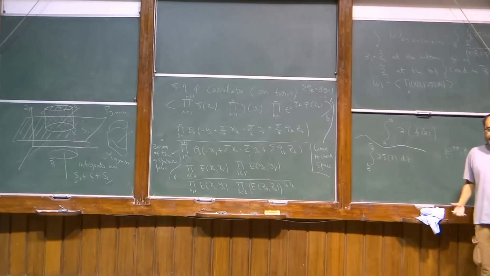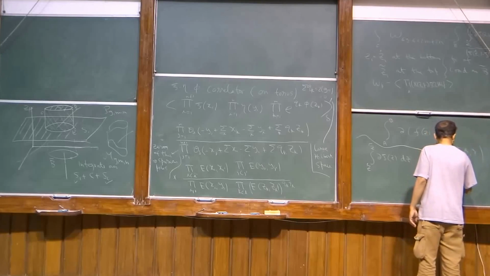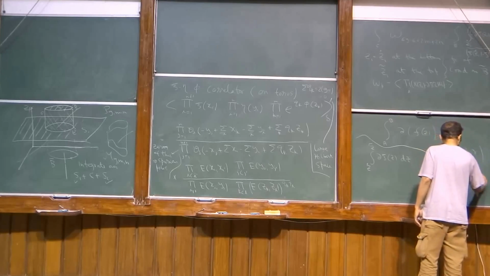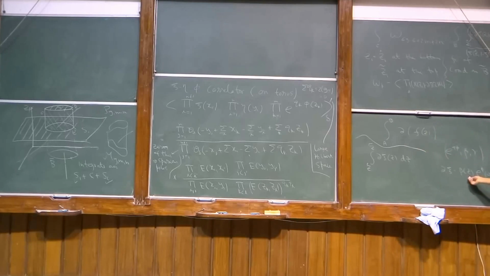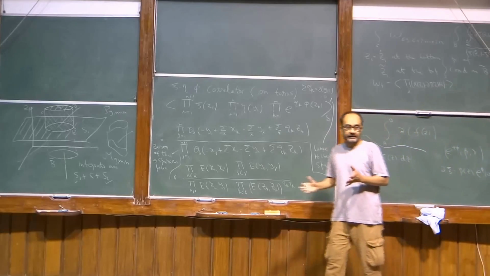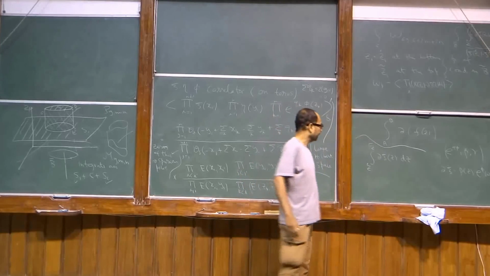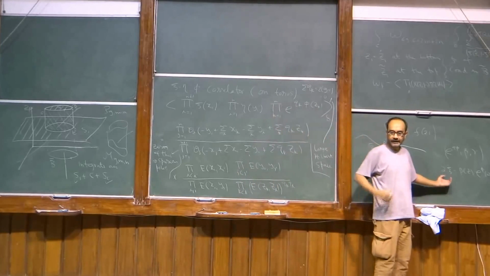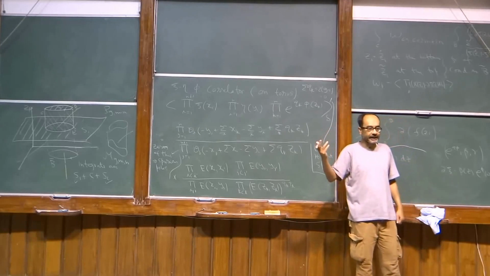And you could define del xi by taking the OPE of beta of z with e to the phi of w. Right? Because beta after all is del xi e to the minus phi. So if you take the OPE of beta of z with e to the phi of w, you will recover your del xi. But from that definition, it will not at all be obvious that when you integrate del xi defined this way along a curve, the result is independent of the curve on which you integrate.